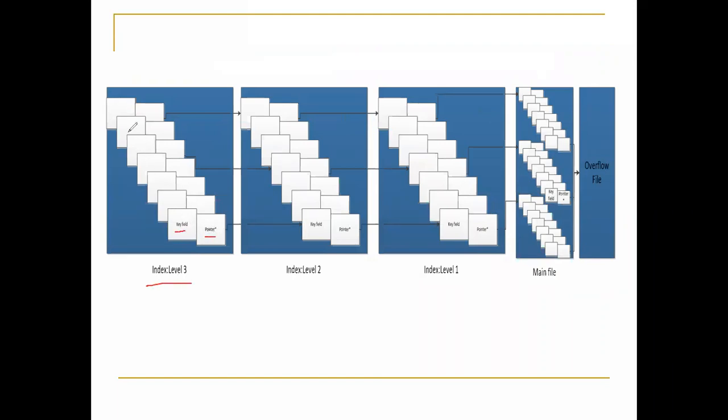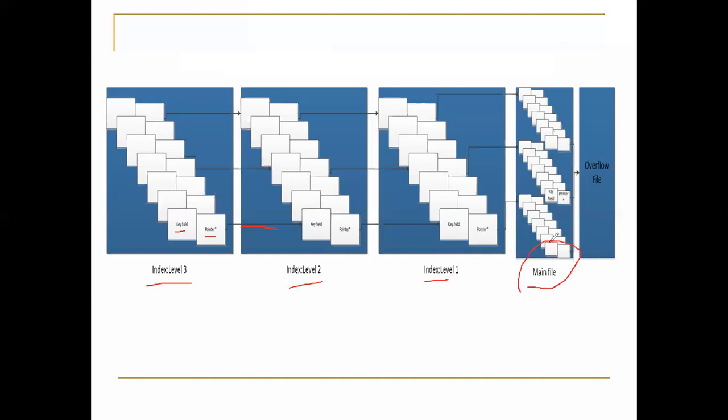Okay, so all the keys and pointers are stored. This is the index, actually, it is pointing to the key field here. This is the pointer. Okay, this is level 2. This is level 1, the pointer again points to here. Likewise, and here is the main file, where our whole data is stored. This is the master file.